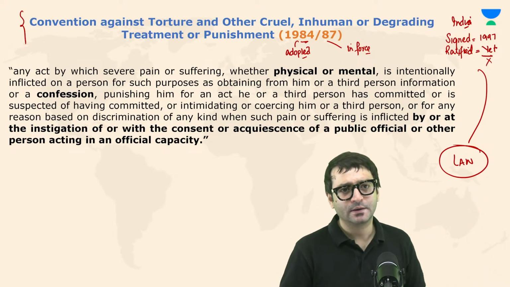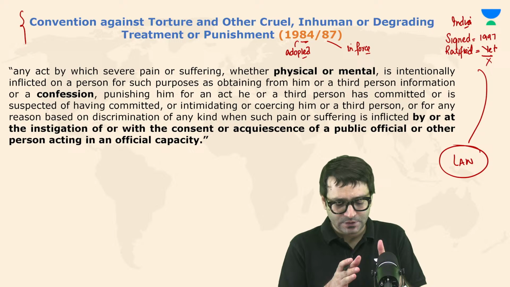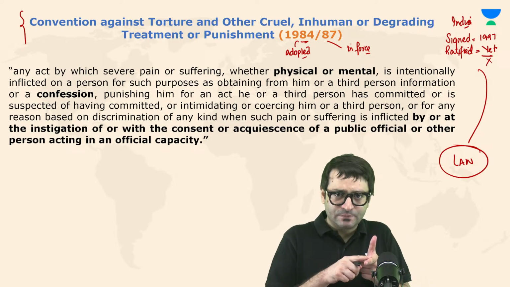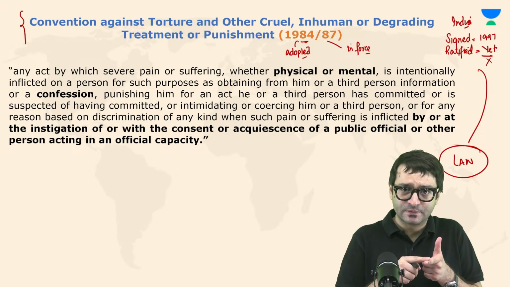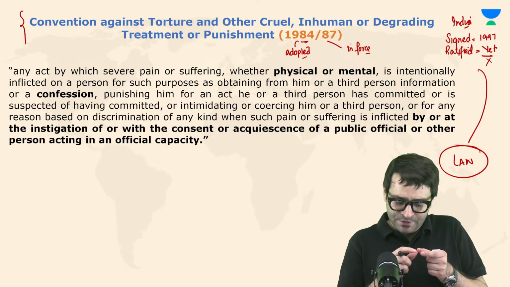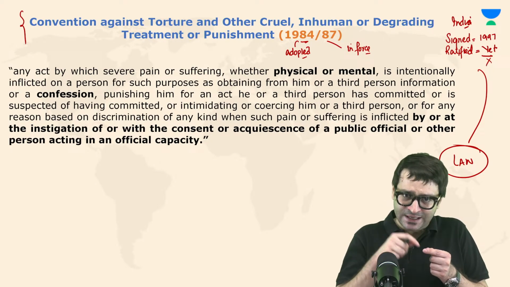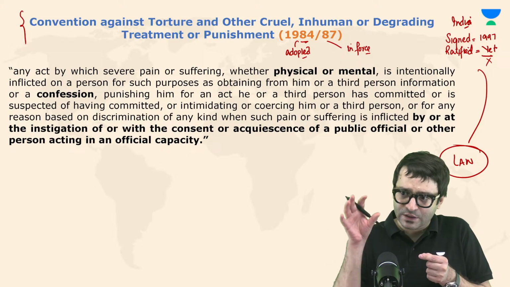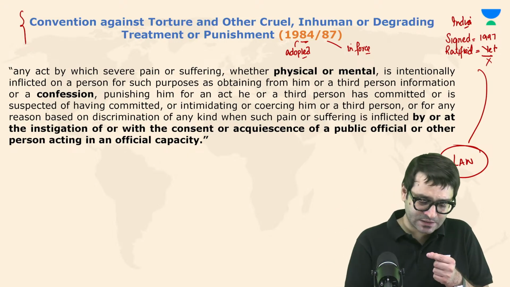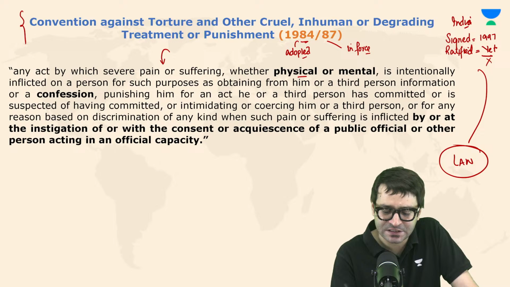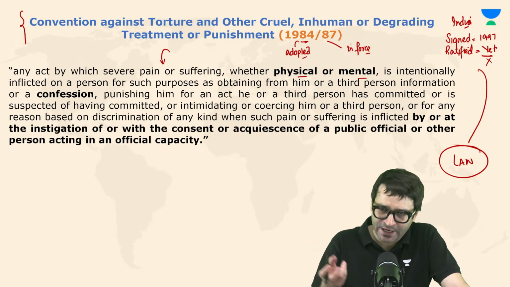But how does this convention define torture? For example, there has to be a public official. Either this public official or with his permission, because we are talking about state should be involved. If this public official belonging to the state or in his presence or with his permission, there are people who use violence, any act which causes pain or suffering, extreme pain and suffering, but it cannot be only physical, it can be mental as well, to obtain information.